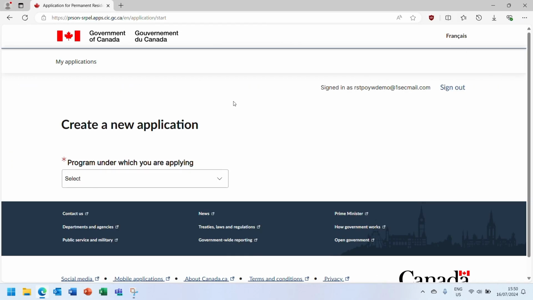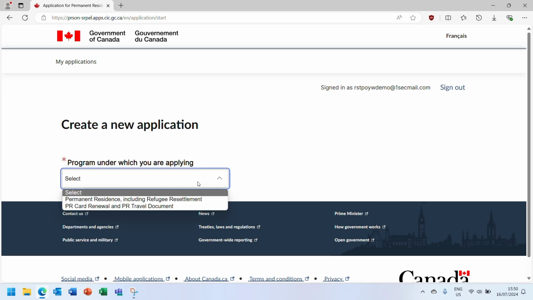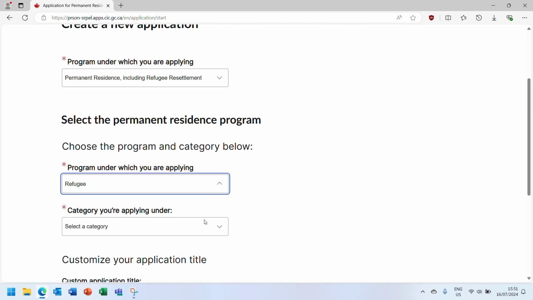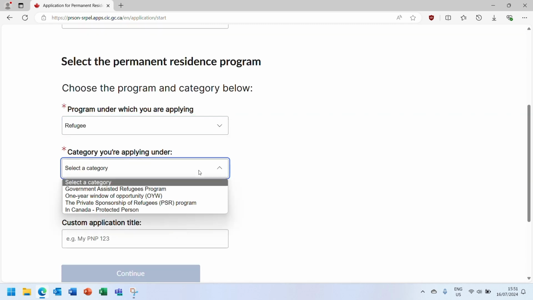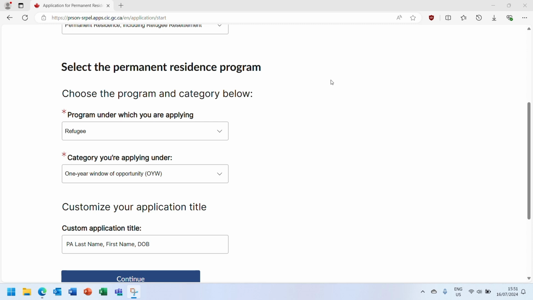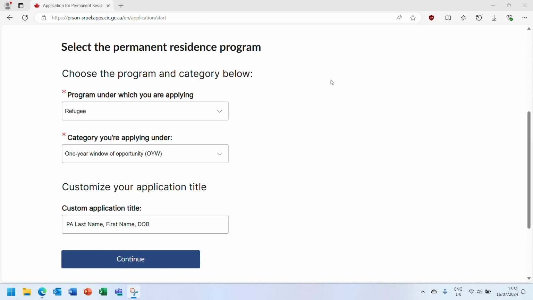To create the one-year window application, select the permanent residence, including refugee resettlement option from the drop-down box. Then, select Refugee, followed by one-year window of opportunity. You will then need to enter a title for the one-year window application. As a best practice, it is recommended to use the PA's last name, their first name, and date of birth so you can easily identify the one-year window application in the application dashboard.